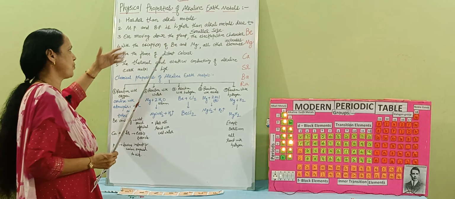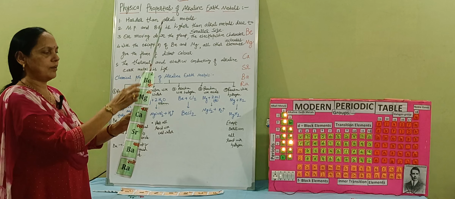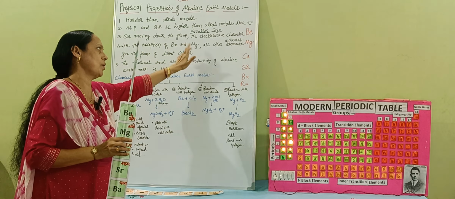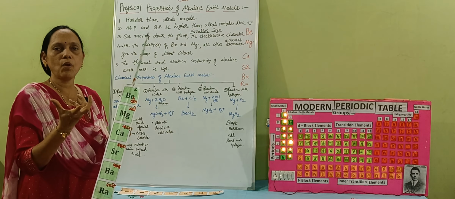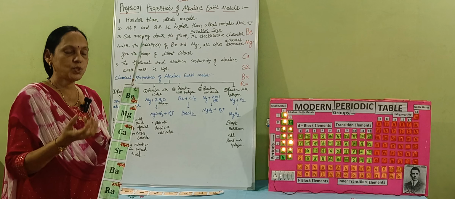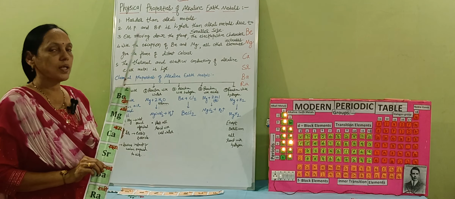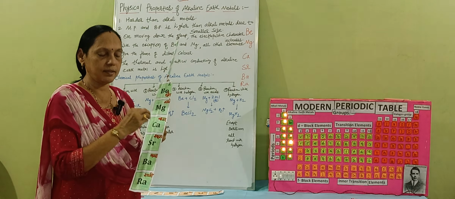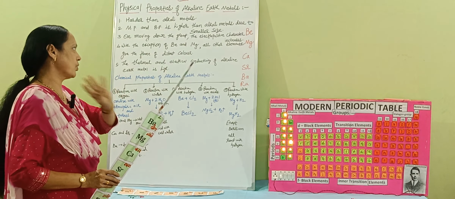Now the next property. The exceptional cases are beryllium and magnesium. All the other elements give a flame of distinct color, meaning whenever they are burned, they give a distinct colored flame. So we can easily identify which element it is, either calcium, strontium, barium or radium. So this is the fourth property.